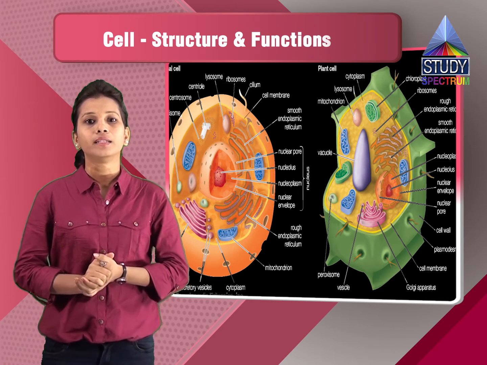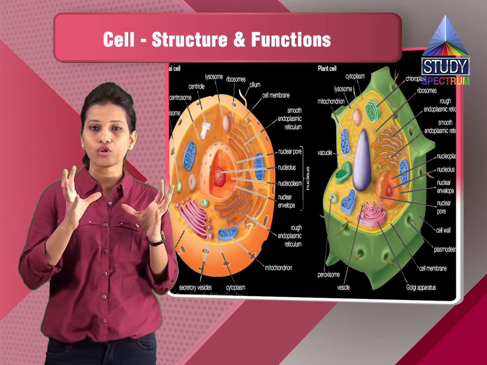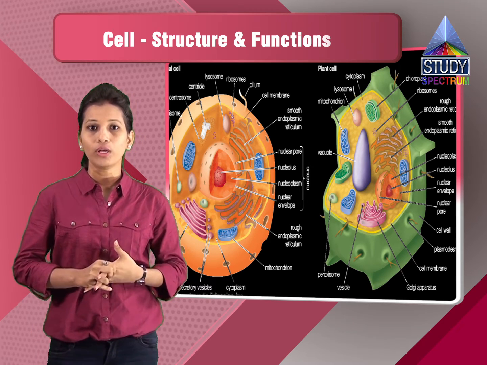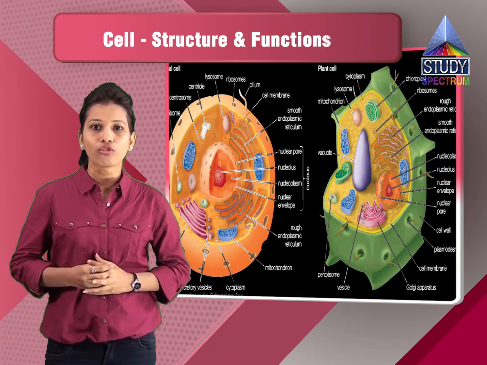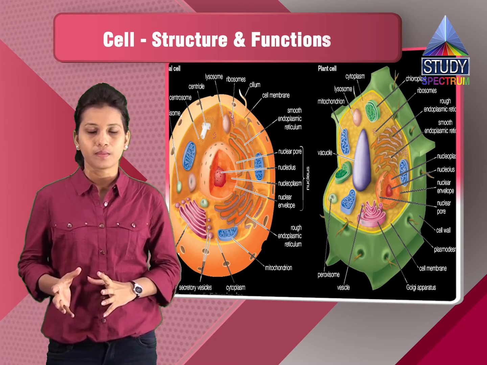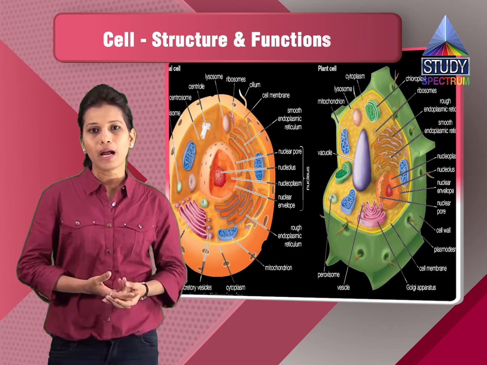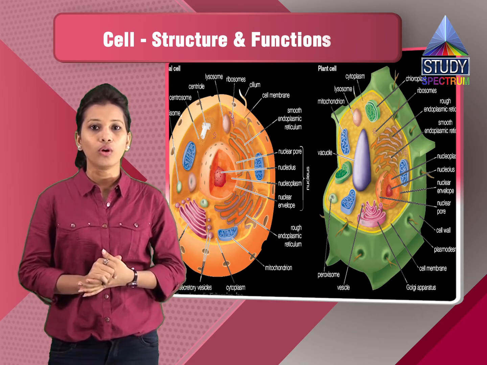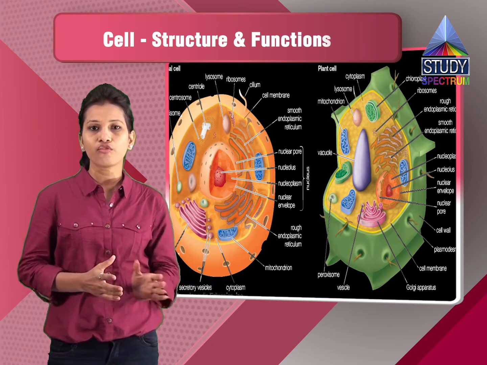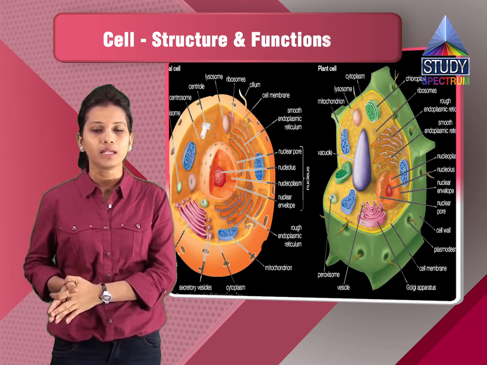Then there is again a difference between the various organelles. As I've told you, plastids contain the green pigment, that is chlorophyll, which is helpful in photosynthesis. As we all know, only green plants do photosynthesis, and animals don't do photosynthesis. So the chlorophyll is present only in case of plant cell, and it is not present in case of animal cell.